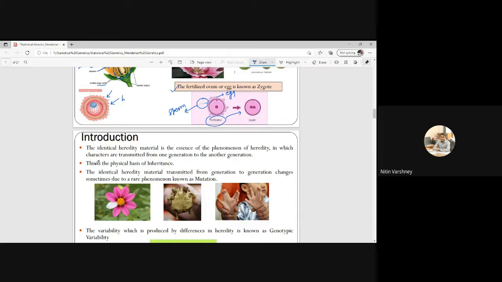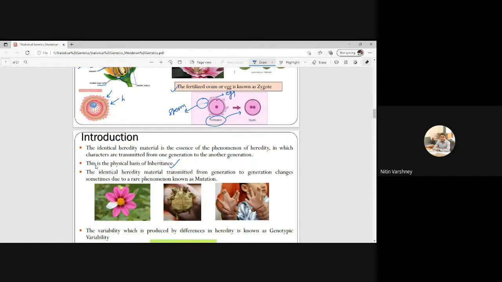So this is known as heredity, and identical heredity material goes generation by generation, in which characters are transmitted from one generation to another, and this is known as the physical basis of inheritance.